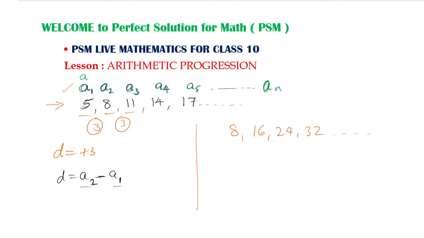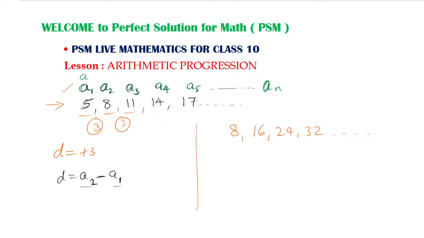Is this given sequence in AP? Yes, the given sequence is in AP.